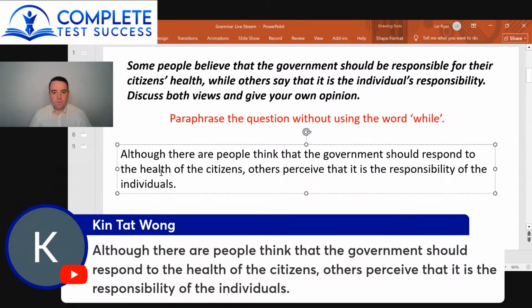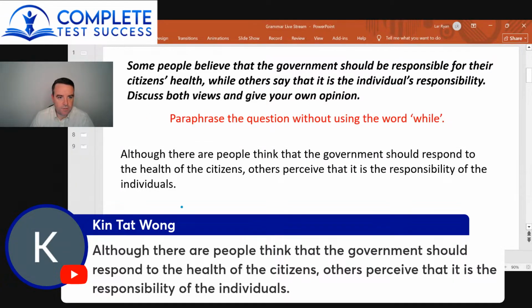Okay, so what Wang has done here with the cohesive device although is good.